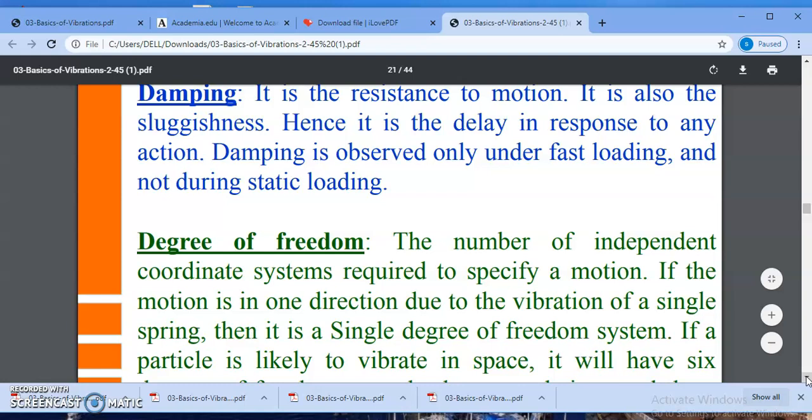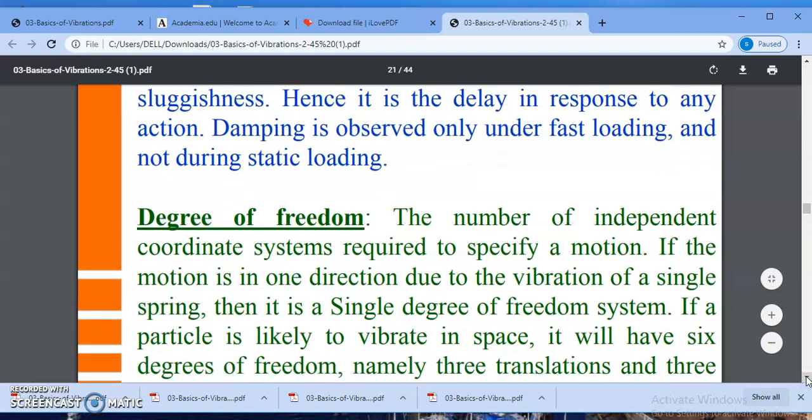In every cycle of the oscillatory motion, some energy is lost in the resistance of that particular material or element. That resistance is nothing but damping, which is provided in the vibration so that the oscillatory motion stops.